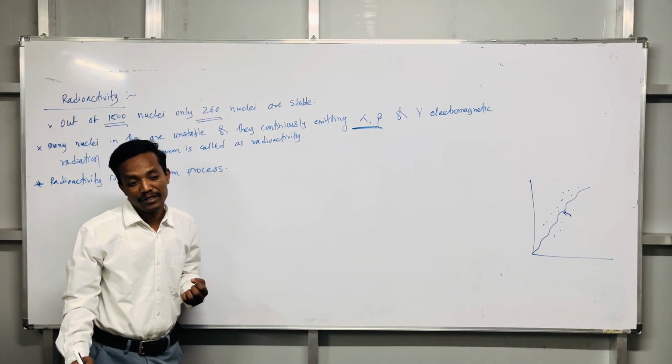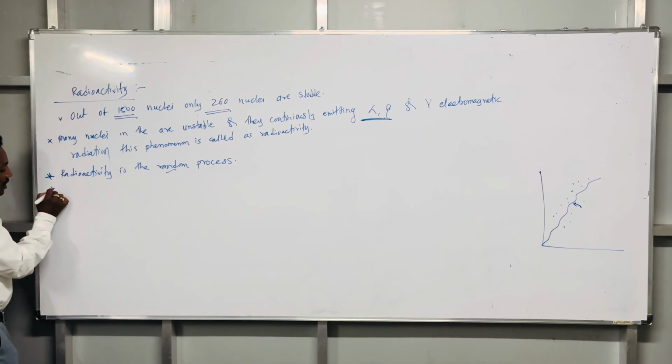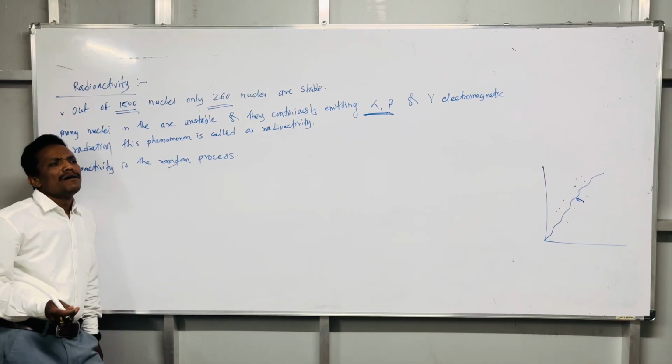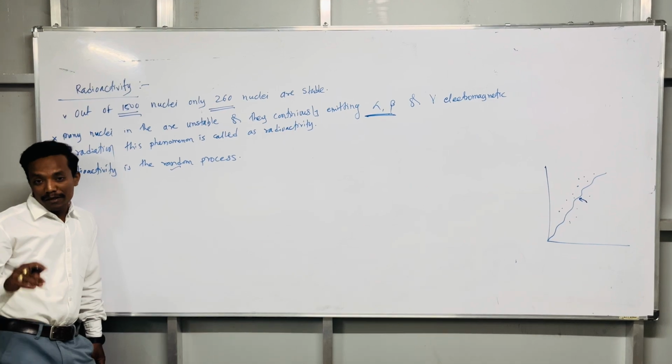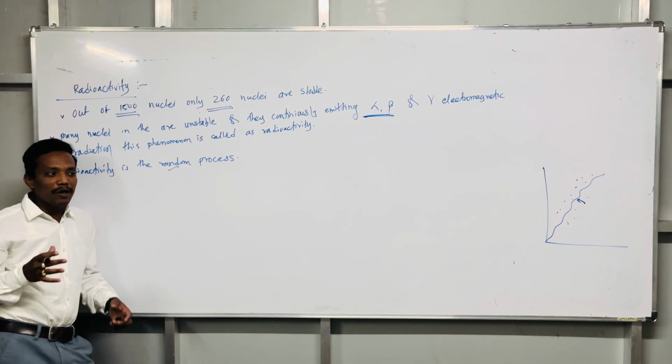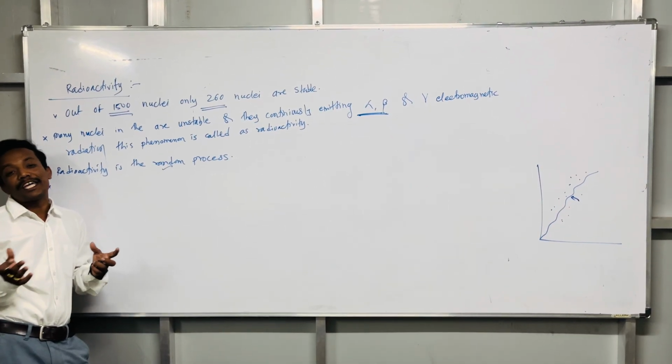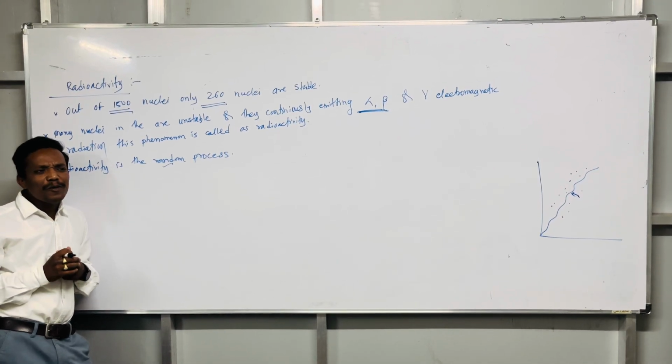The fourth important aspect of radioactivity is that radioactivity is a nuclear phenomenon. In the beginning lecture, we told what is meant by a nuclear phenomenon and what is meant by a chemical phenomenon. It is a nuclear phenomenon.